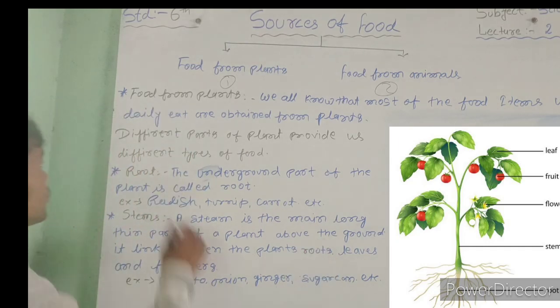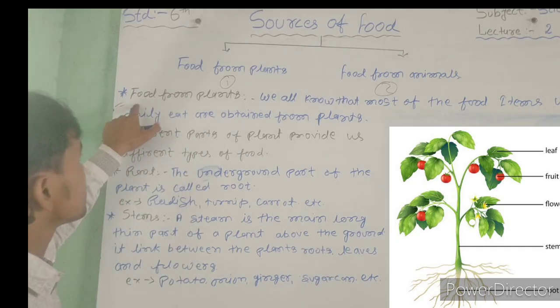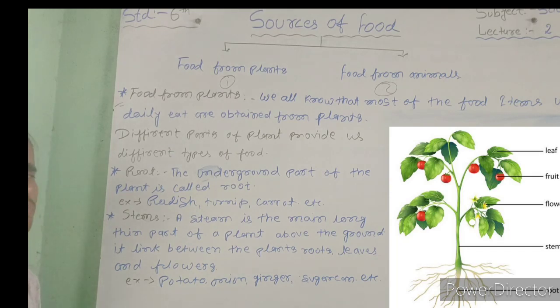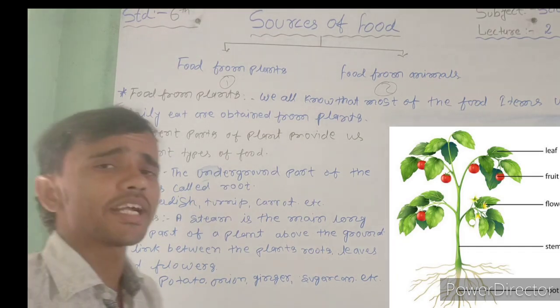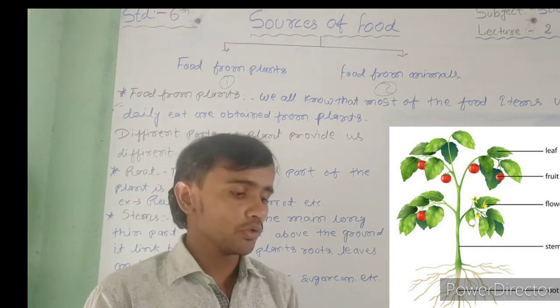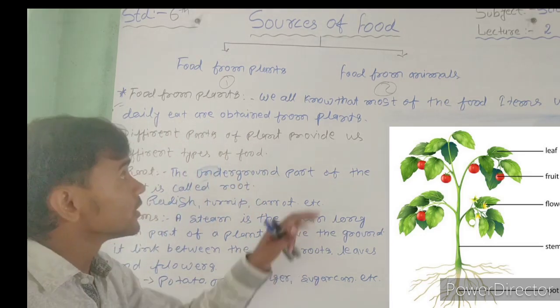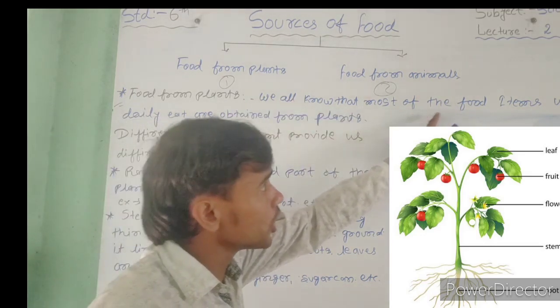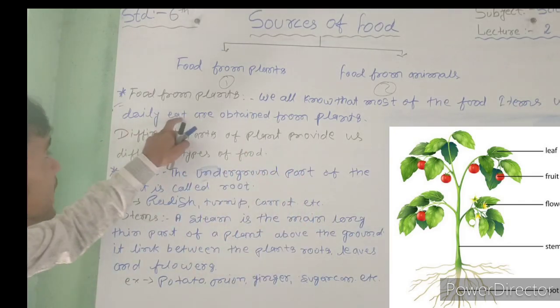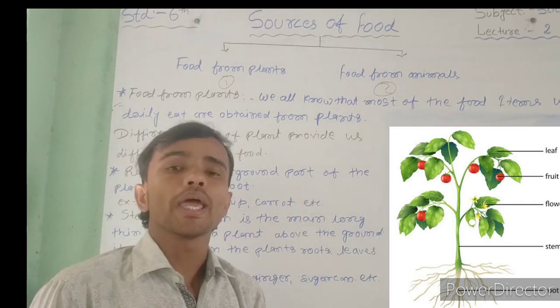Okay, so my dear students, today's first topic is food from plants. Food from plants means different types of food provided by plants. We all know that most of the food items we eat daily are obtained from plants.